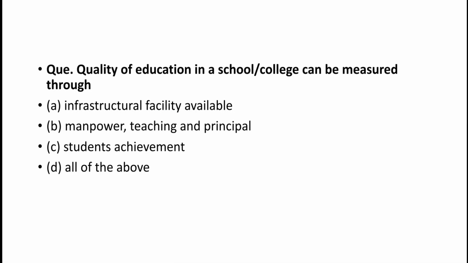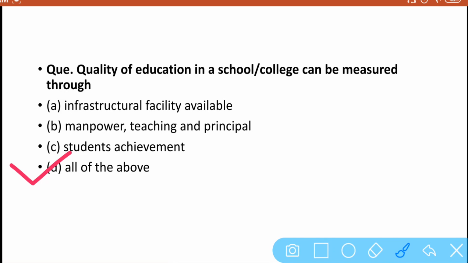Next question is, quality of education in a school or college can be measured through. Education quality, how can we measure it? We can measure by the achievement of the student, by infrastructure facilities, by manpower, teaching, the environment that prevails in the college campus or school campus. So all the factors by which we can check the quality of education. So the answer of this question is D, all of the above.